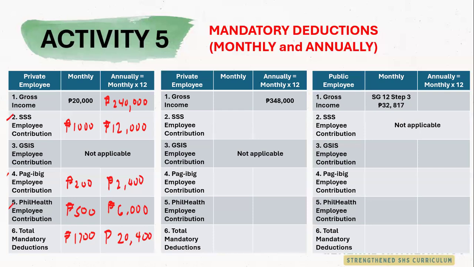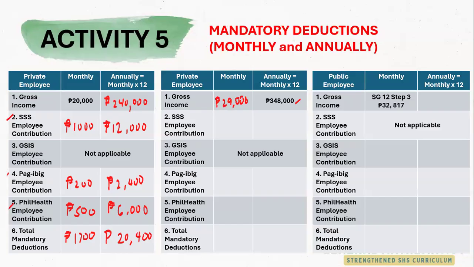Now let us proceed to the second table. So this is quite different because our given is 348,000. So we divide now to get the monthly salary. So that's a total of 29,000. Again, we don't need to convert this one into its MSC because the monthly salary credit is already rounded off to the nearest 500 brackets.